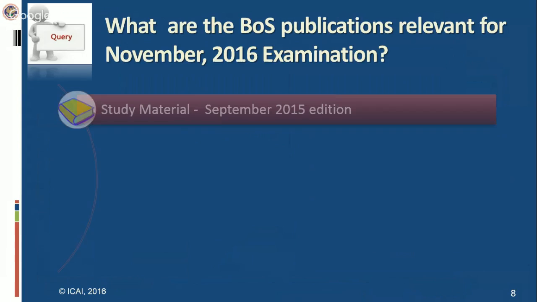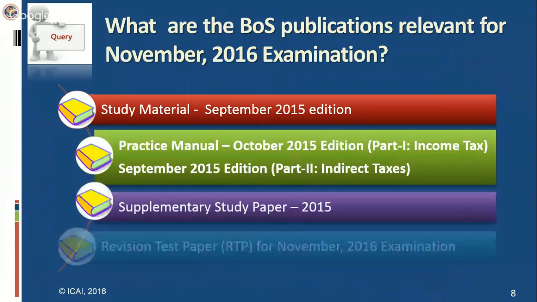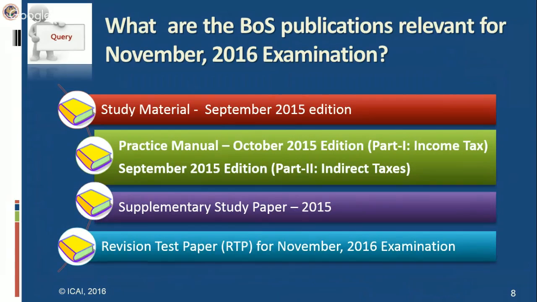First, I will tell you the following publications which the Board of Studies issues for taxation paper 4. There is a study material, a practice manual, a supplementary study paper, and a revision test paper. So what is the study material? What is the difference from the practice manual? The study material basically covers the provisions of the act with the help of illustrations and examples, as well as in tabular form. It generally contains the provisions of law for understanding both direct and indirect taxes.